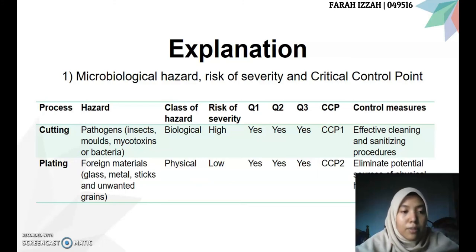For the CCP2, which is plating process, the hazard is the porous material, such as glass, metal, sticks, and unwatered grains. The class of the hazard is physical, and the risk of severity is low. And it will be the CCP2. The control measure is eliminate potential source of physical hazard.